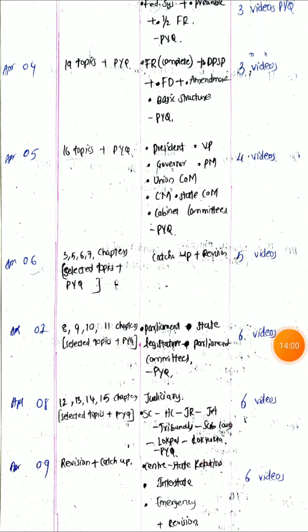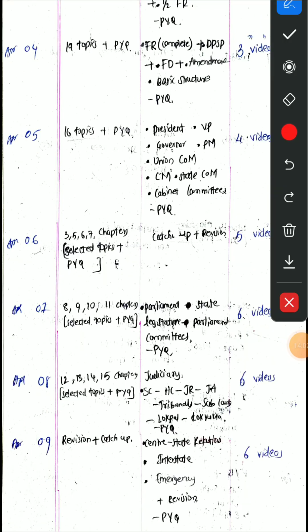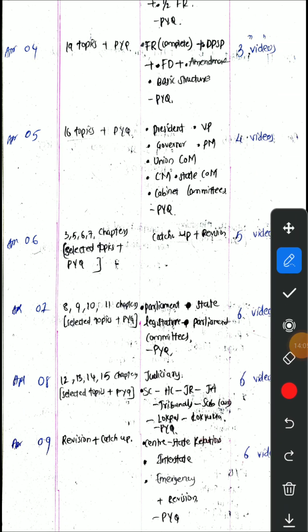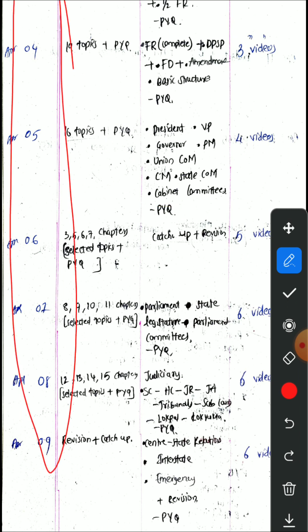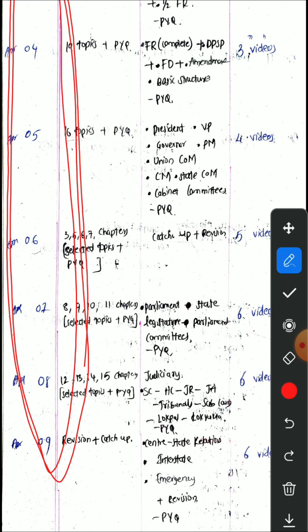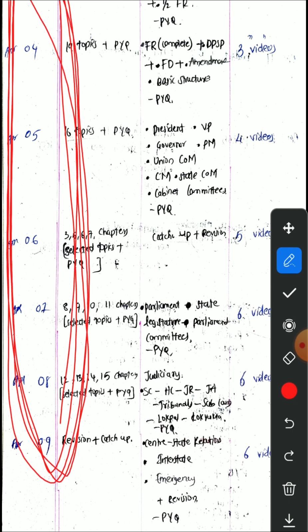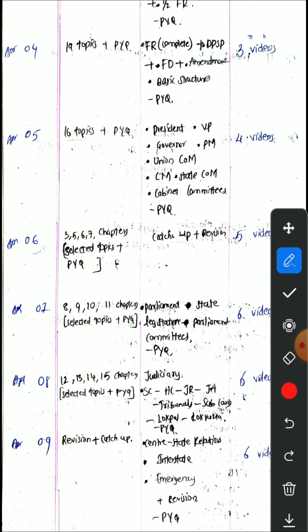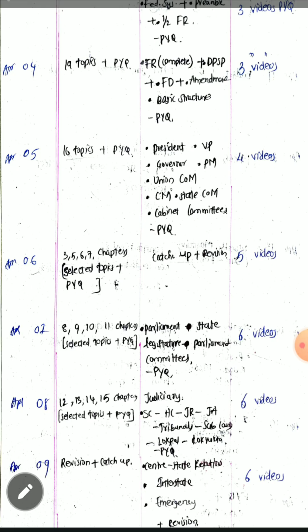You can look here. This is the day-wise plan. Starting from April 3, I have told you now, I had already made a plan, but I couldn't follow it properly because of a few mistakes that I made, and I had also discussed those mistakes in another video. You can watch it. Now I will be showing you the new plan with changed dates. You can look here, I have changed the dates.